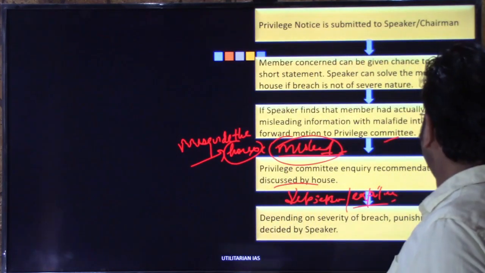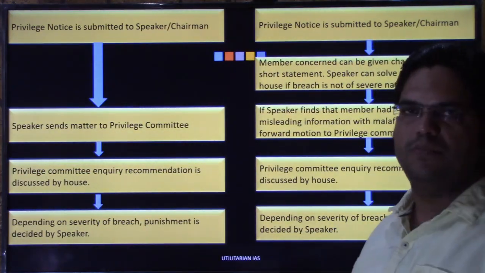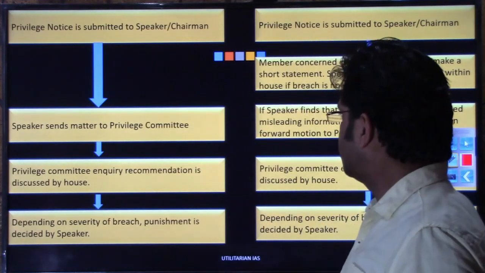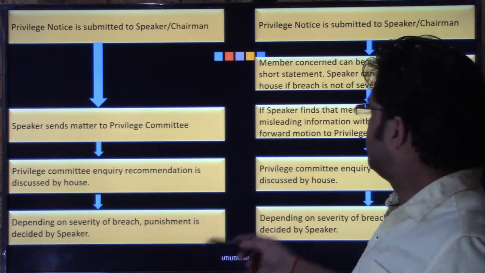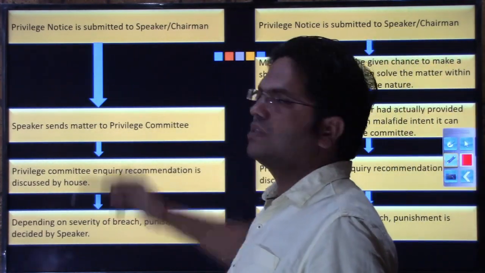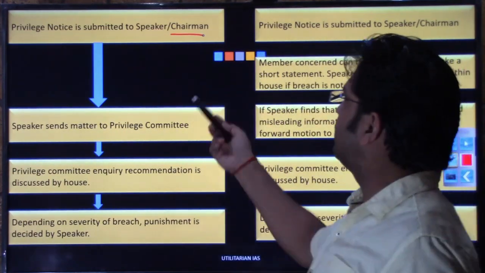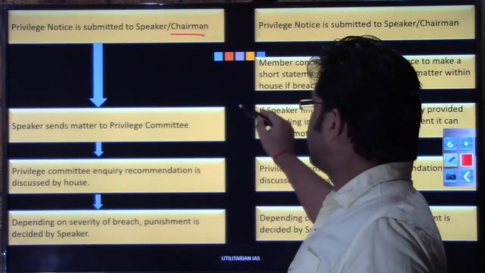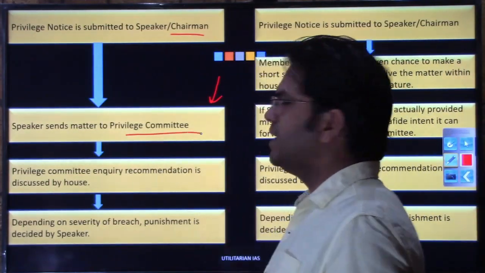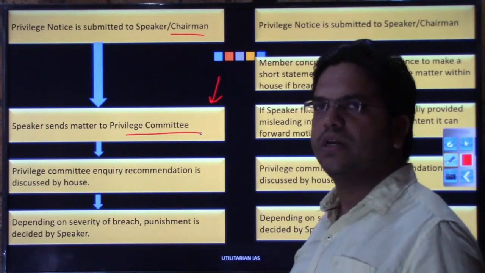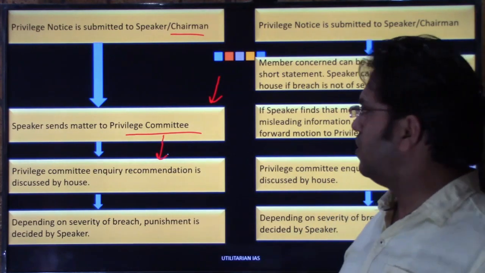If you see another case, if an outsider is indulged in mudslinging, in that case, so recently Mahua Mitra, the firebrand leader of TMC, had moved a privilege motion against a media house and she had submitted this privilege motion to the speaker. So this is a case of an outsider where a member is submitting a privilege notice or privilege motion against an outsider. Whenever the cases belong to an outsider, it is outrightly referred to the privilege committee. The privilege committee will call that person or that organization or organization head into the committee. They will be called to produce the witness.